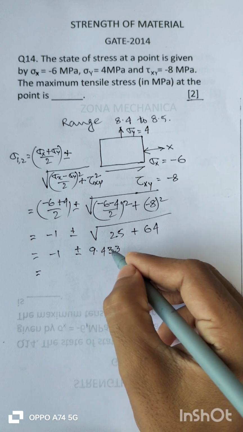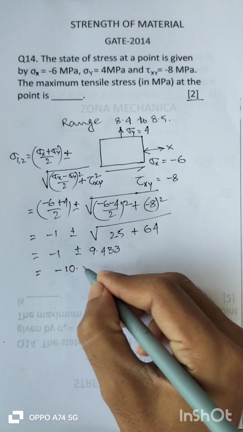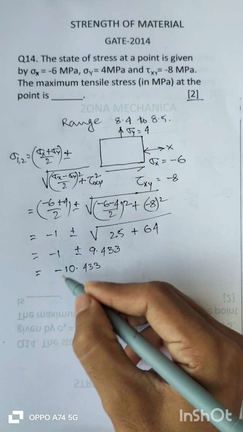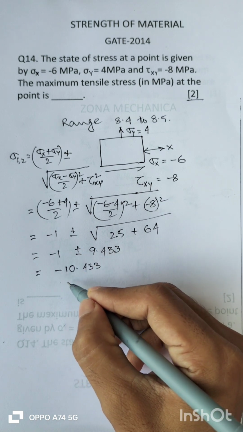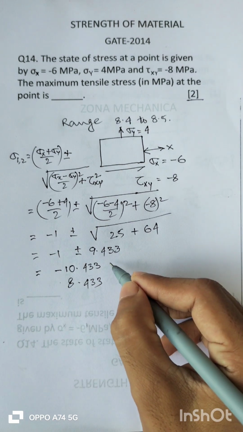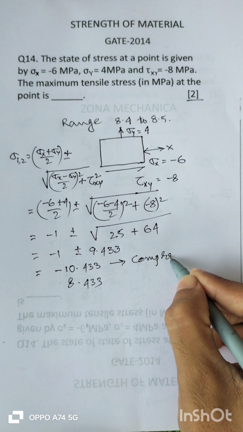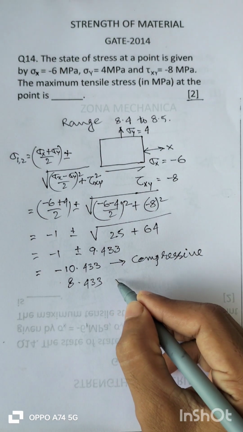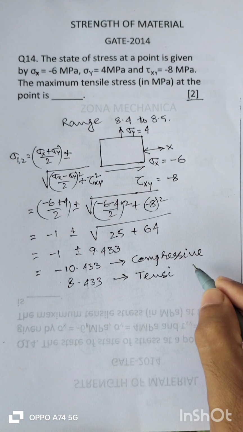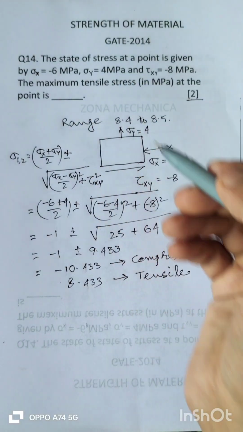Okay, so clearly two principal stresses will come. If we consider the negative sign, it will be minus 10.433, and if we consider the positive sign over here, then it will come 8.433. This negative sign is compressive in nature, and the positive sign is tensile in nature. It is tensile. So clearly our question is maximum tensile stress.